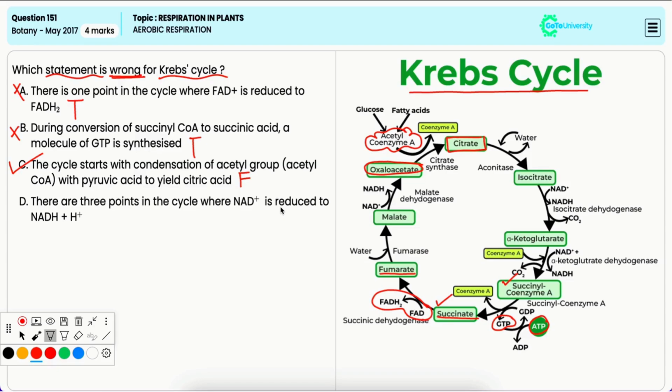Option D, there are 3 points in the cycle where NAD+ is reduced to NADH and H+. Now, this is also true. This happens during the conversion of isocitric acid to alpha ketoglutaric acid and during the conversion of alpha ketoglutaric acid to succinyl-CoA. And finally, during the conversion of malic acid to oxaloacetic acid. Hence, it is also incorrect option.